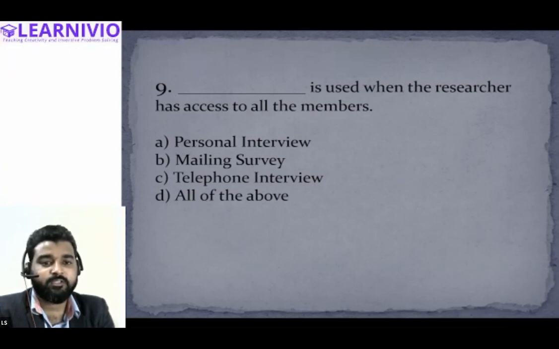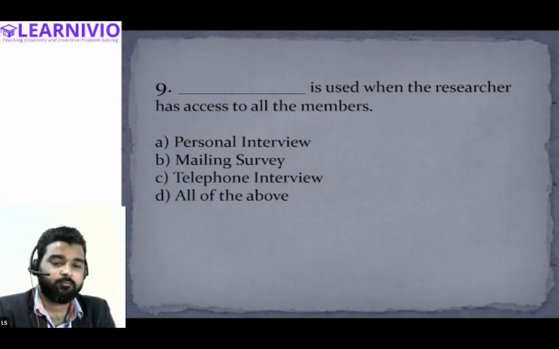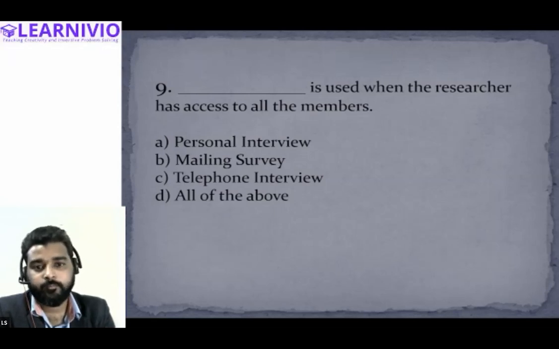Which method is used to collect information if the investigator has access to all the informants, all the respondents? Which method can he use? I think it's all of the above. All of the above. Okay.